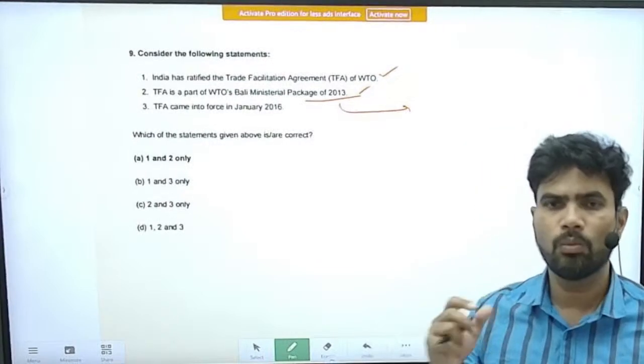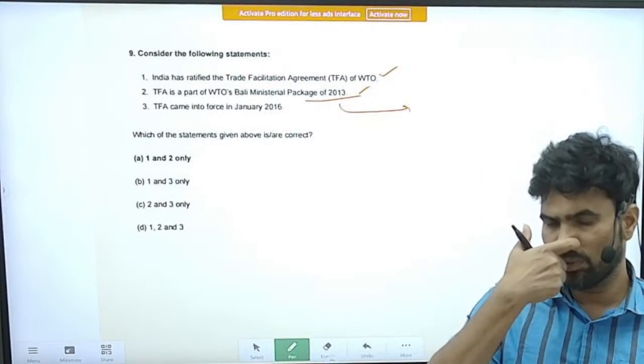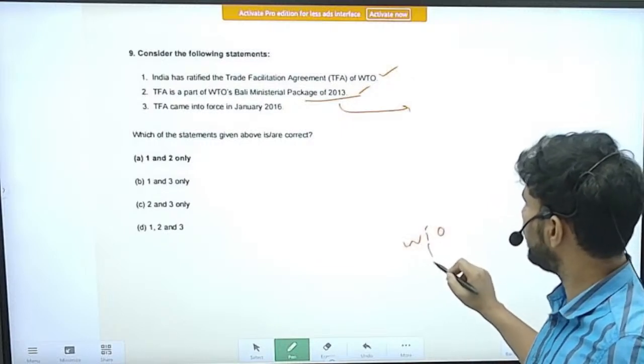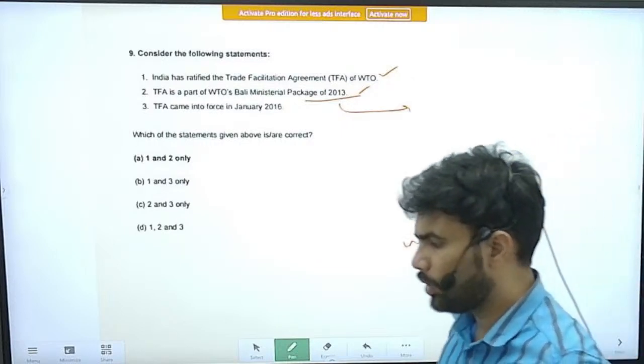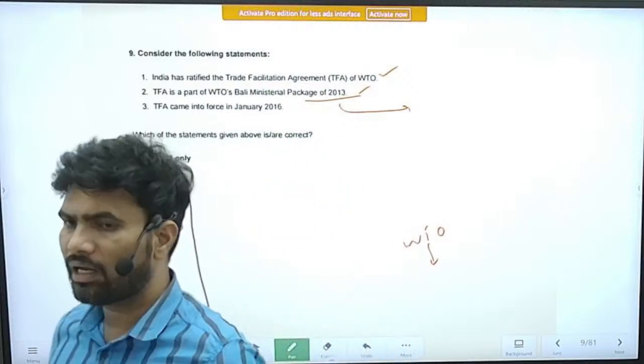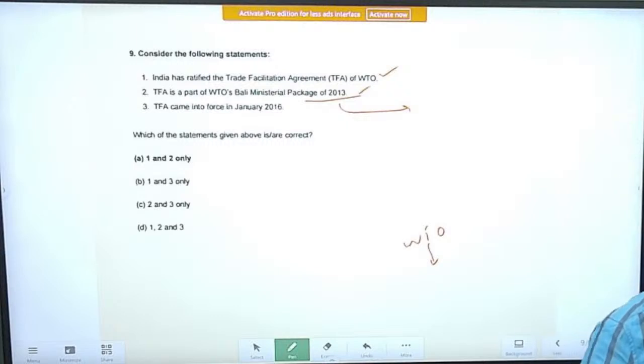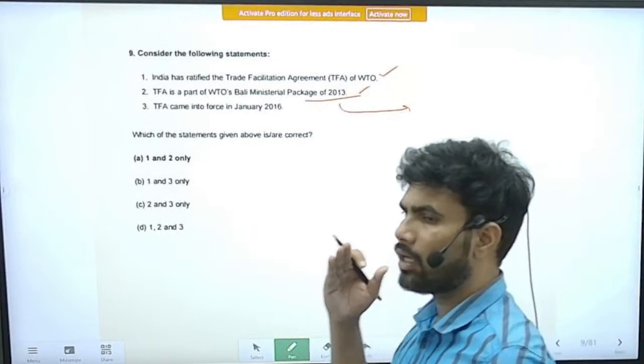So try to know more about the WTO, and also you should be completely aware of the WTO and India's concerns at the WTO. There are several aspects, like the peace clause about food security. Second thing is the Agreement on Agriculture.